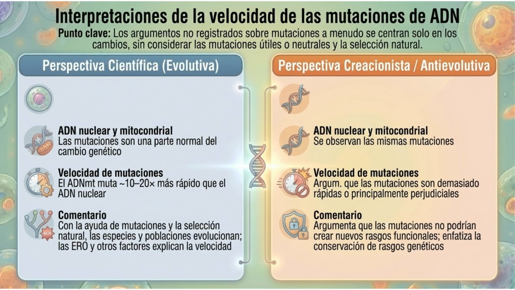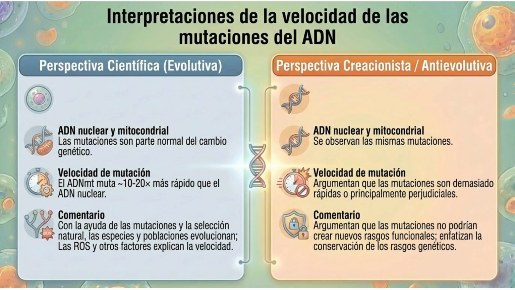The scientific evolutionary perspective views mutations as a normal part of genetic change, with mtDNA mutating 10 to 20 times faster. The creationist/anti-evolutionary perspective argues that mutations are too fast or mostly detrimental, emphasizing genetic trait conservation.